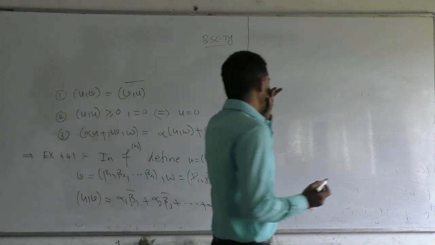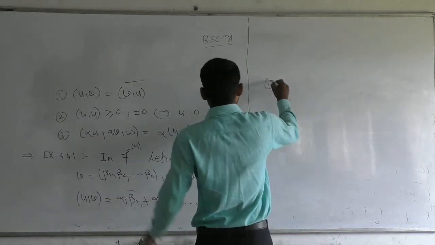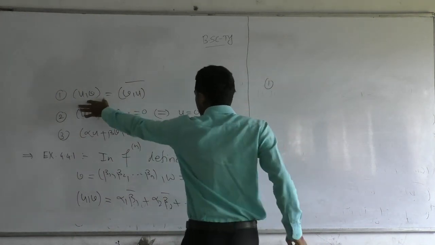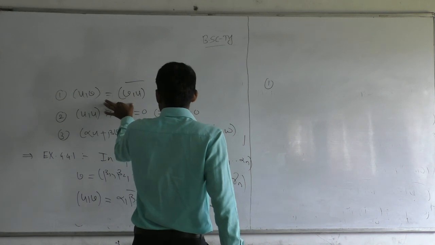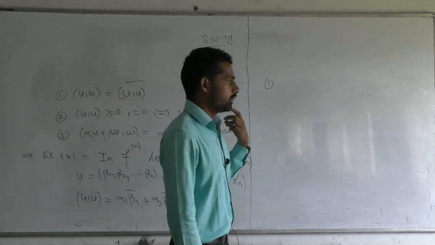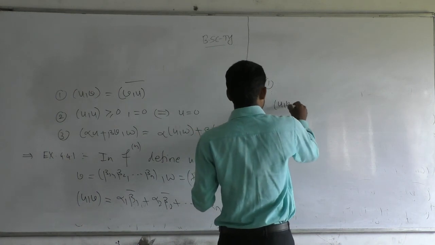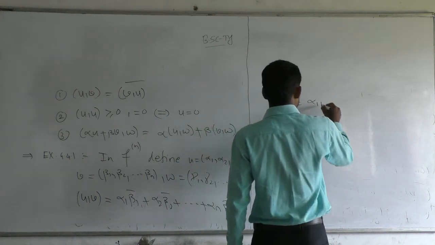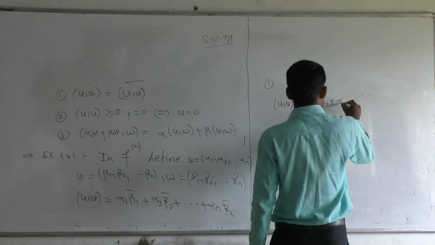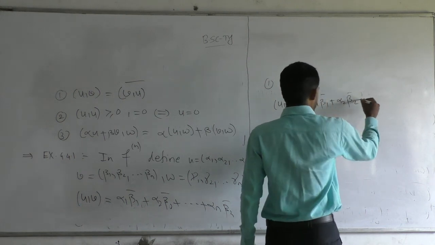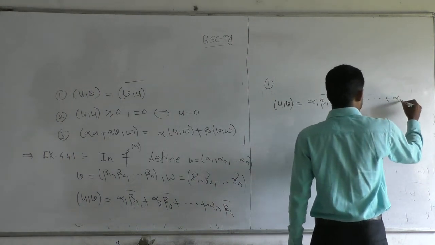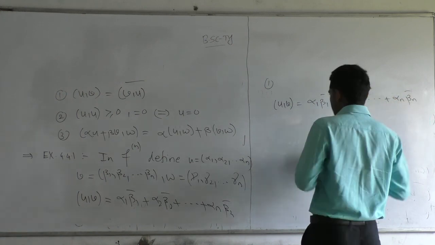Now first I am going to prove the first condition, that the inner product of U and V is equal to the bar of the inner product of V and U. The inner product of U and V is alpha 1 beta 1 bar plus alpha 2 beta 2 bar plus dot dot dot plus alpha n beta n bar.